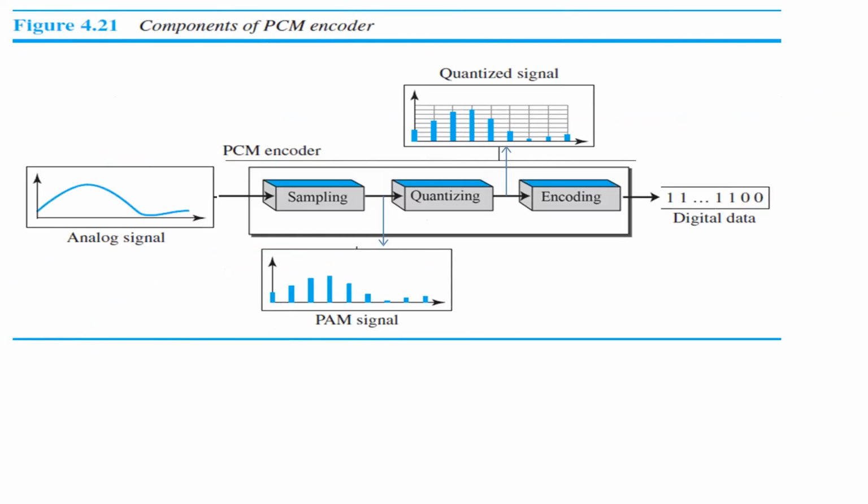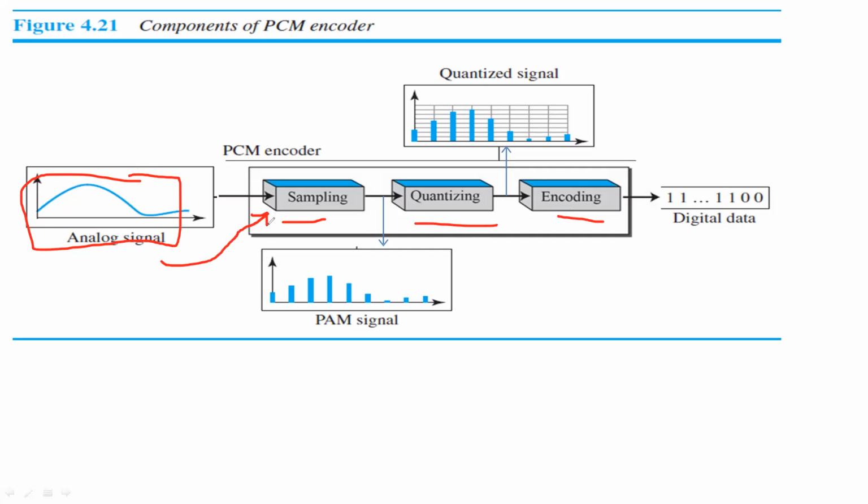So here is a pictorial representation of the components of a PCM encoder. Here we have three different processes: sampling, quantizing, and encoding. As I said, first we have the analog signal that we need to convert, and we are going to apply this analog signal to a sampling process.